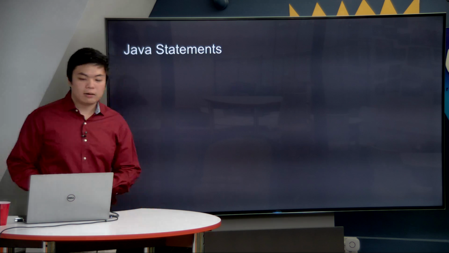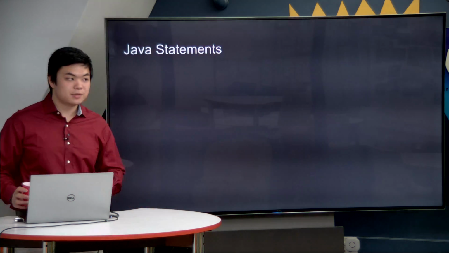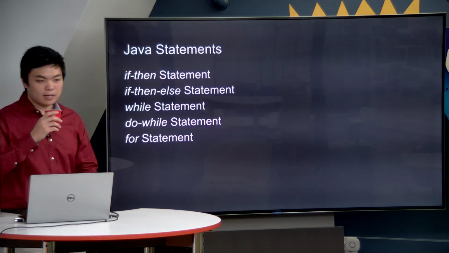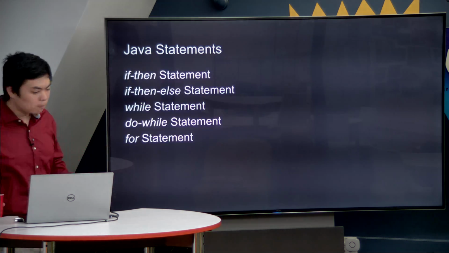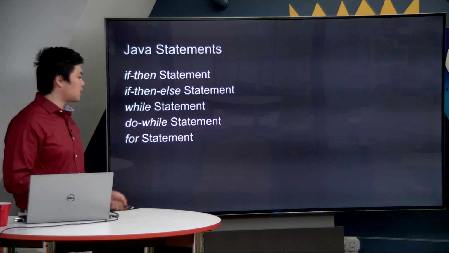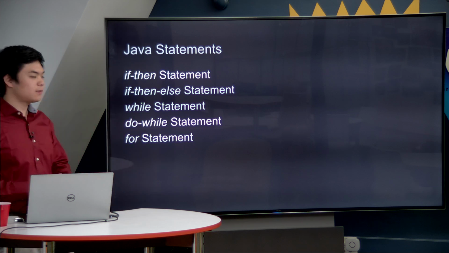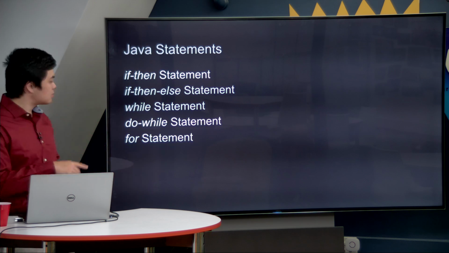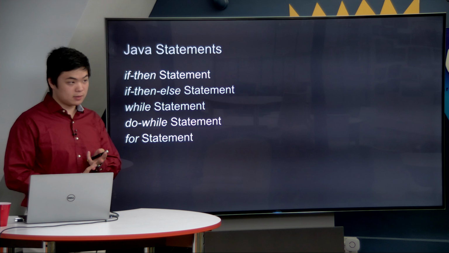All right, now I will go through very quickly some Java statements. These statements are just logical statements that we have also in C and in Python. Namely, we have the if-then statement. We've definitely talked about this before. If-then-else statements, also that we've referenced before. While statements, do-while statements, and for statements.